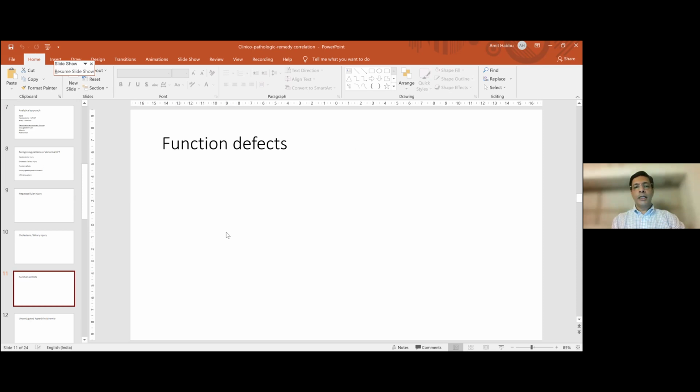Now you come to function defects. These are situations, these are reports where neither the alkaline phosphatase nor the transaminases are jumping out at you, but you see more subtle and more dangerous problems. So alkaline phosphatase not very high, ALT, AST not very high, marginally raised maybe, or even normal, but you have an elevated bilirubin, which is predominantly direct, meaning conjugated. You have a low albumin, or you have an elevated prothrombin time.